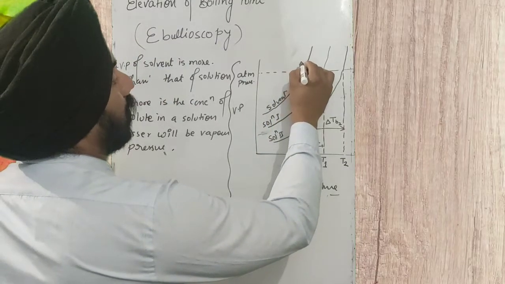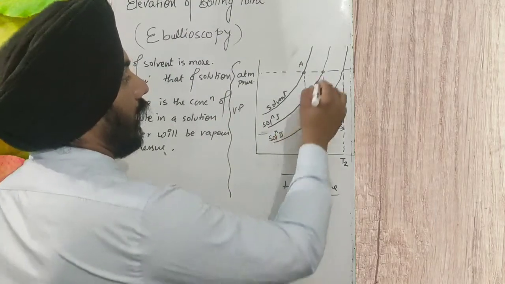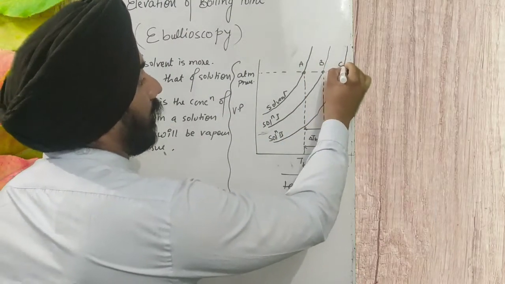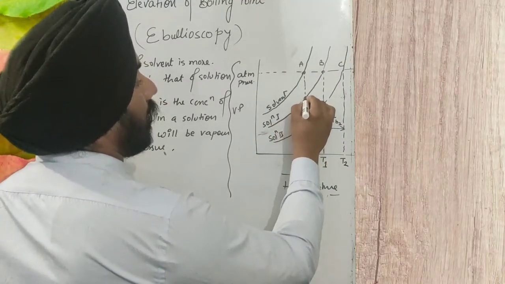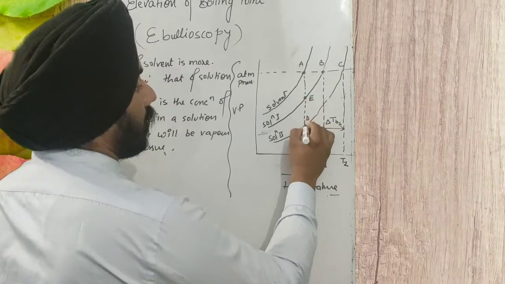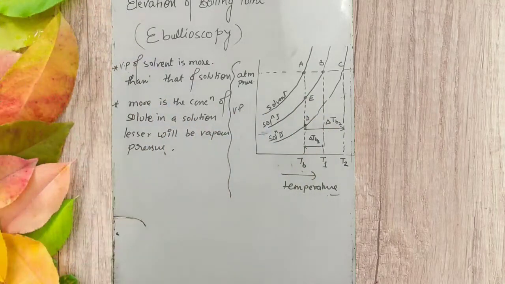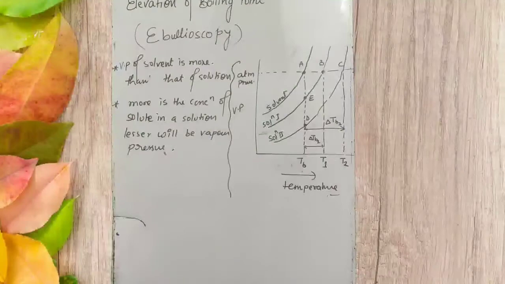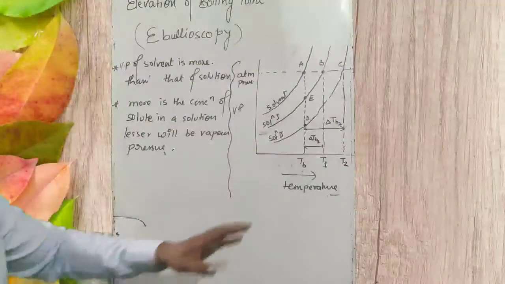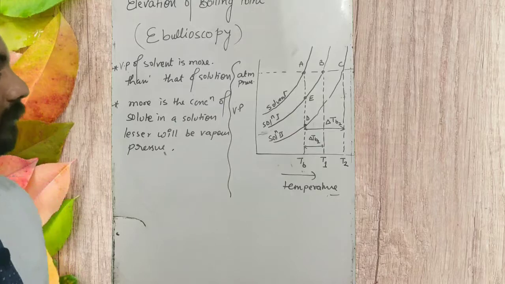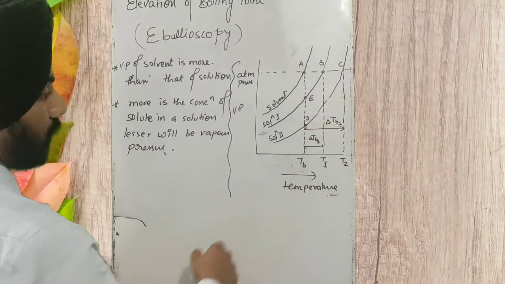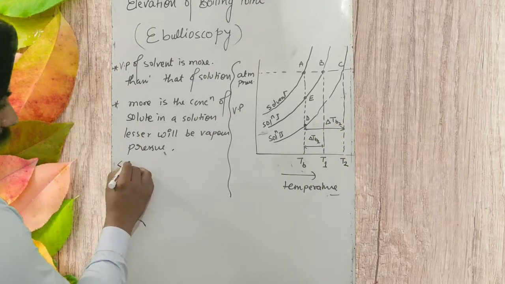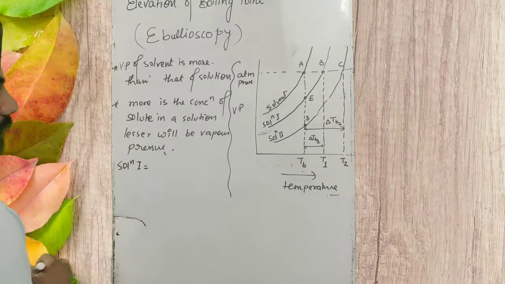Here I am considering points A, B, C, D, and E. To understand it well, we have to understand this graph first. First, let's write the elevation of boiling point in solution 1 and solution 2.